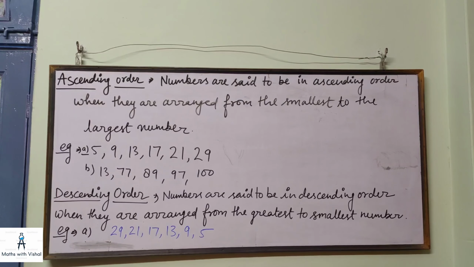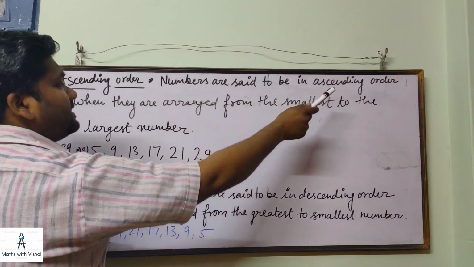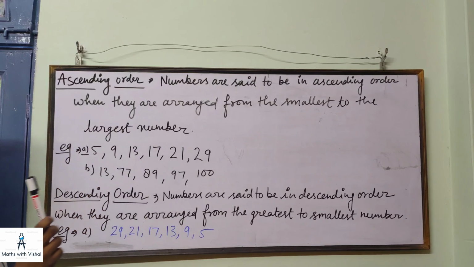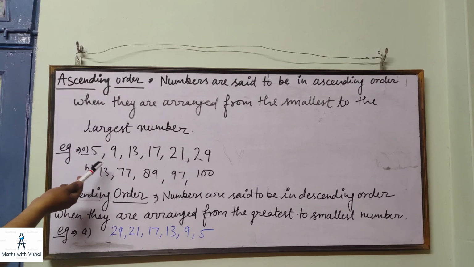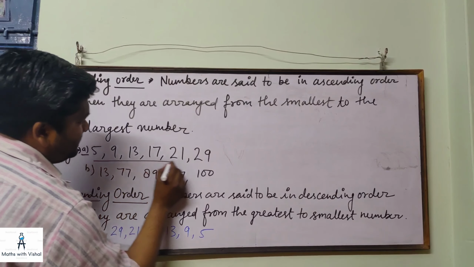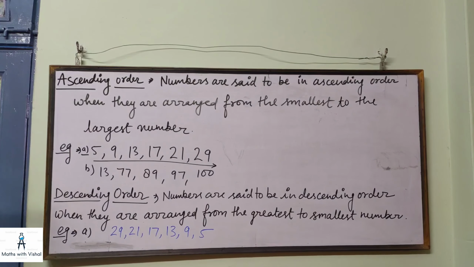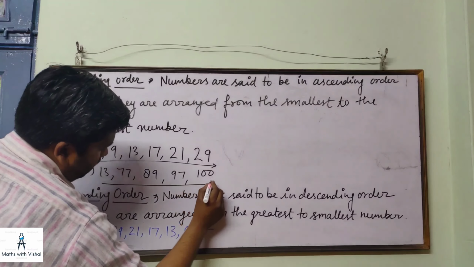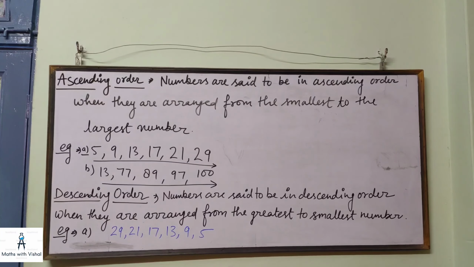As we have now understood ascending and descending order, let us note down the definitions. Numbers are said to be in ascending order when they are arranged from the smallest to the largest number. For example, 5 is your smallest number and 29 is your largest number. So this order will be known as ascending order. In the same manner, this order is also ascending order.